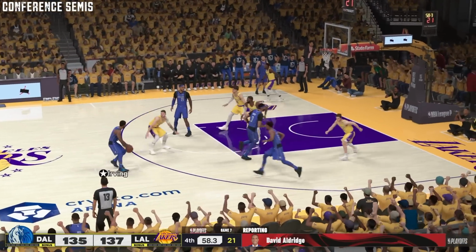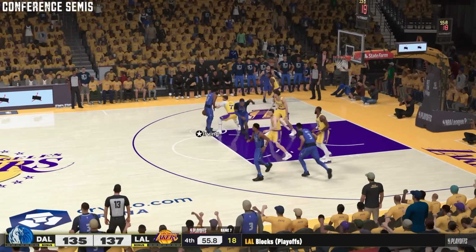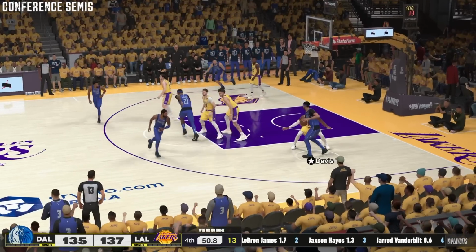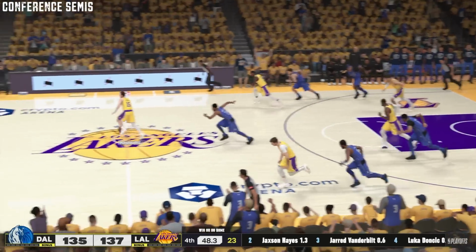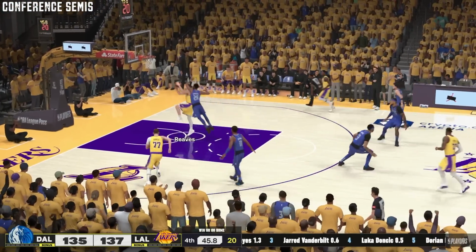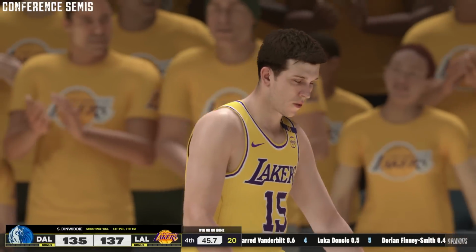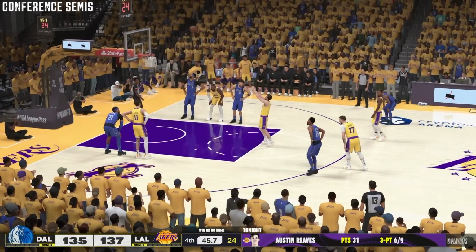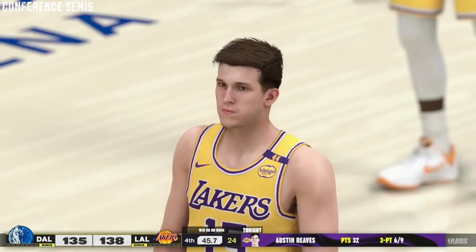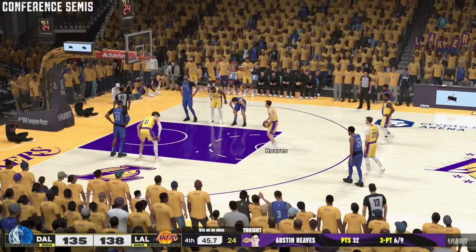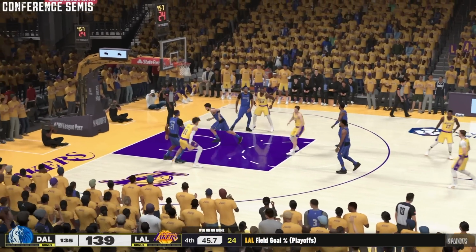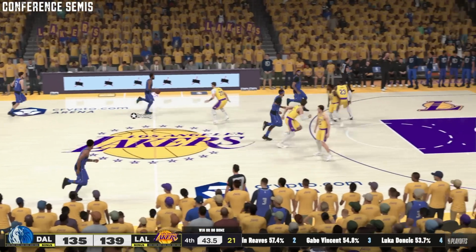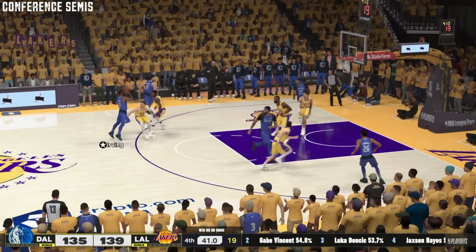Look at this series. The Lakers and the Mavericks going at it, and Dallas is down by 2. If this happened in real life, it would be the biggest series in NBA history potentially, as Davis against LeBron. It's stolen by Reeves. Reeves on the break. No one in front. And Dinwiddie fouls him. Honestly, a really good foul from Dinwiddie to prevent the wide open basket. But it was crazy seeing LeBron and Davis guarding each other as Austin Reeves, oh my goodness, he's having an outstanding game. 6 3-point shots as the second free throw is down and good. And the Mavericks trail by 4 here in this winner-go-home situation. Winner moves on to play the Timberwolves in the conference finals.